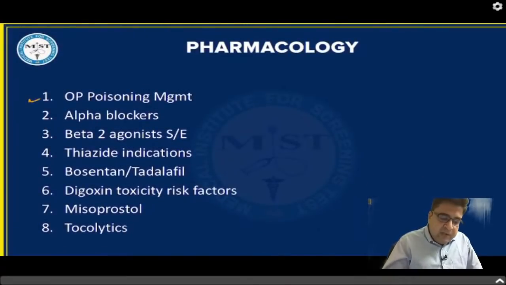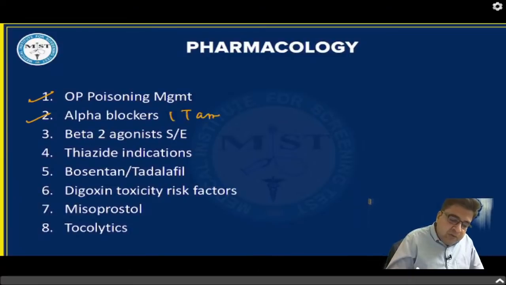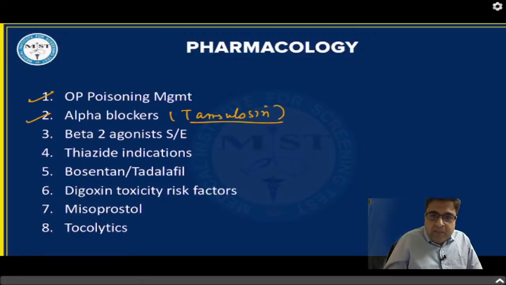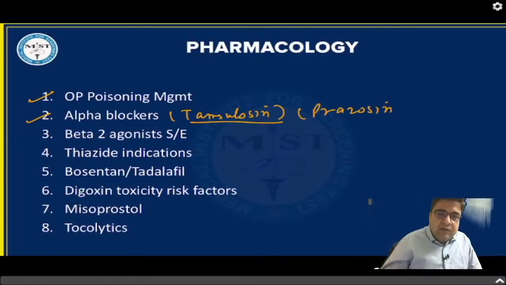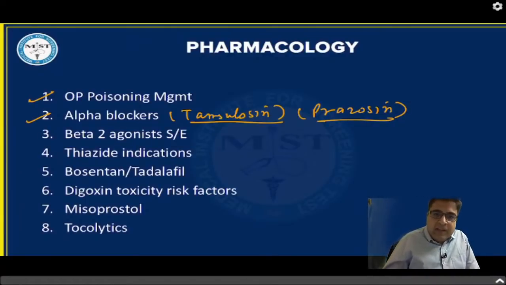OP poisoning was asked last year. There is a topic of alpha blockers. In alpha blockers this year, please concentrate on tamsulosin. There's a high possibility that a tamsulosin or prazosin question can be asked. Beta 2 agonist side effects we have discussed in between.